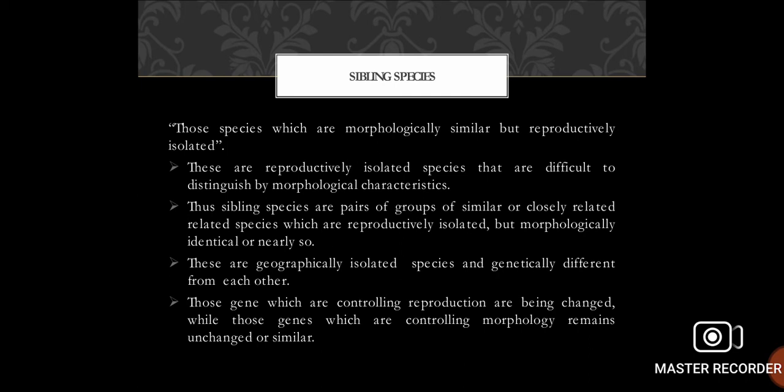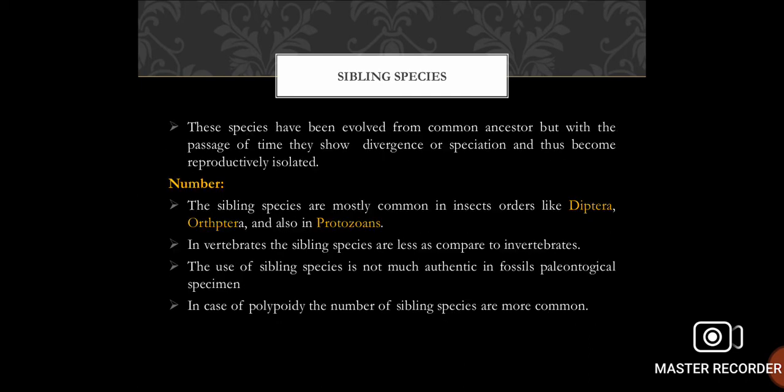Those genes which are controlling reproduction are being changed, but those genes which are controlling morphology remain unchanged or similar. Those species which have evolved from a common ancestor, but with the passage of time show divergence or speciation and thus become reproductively isolated, are known as sibling species.